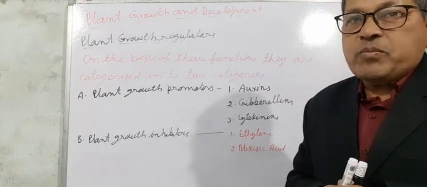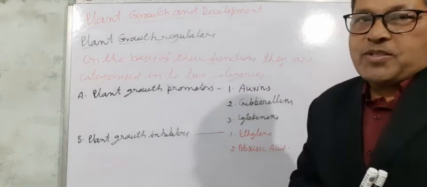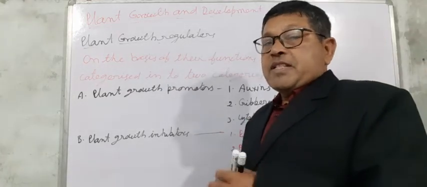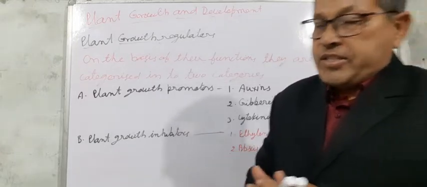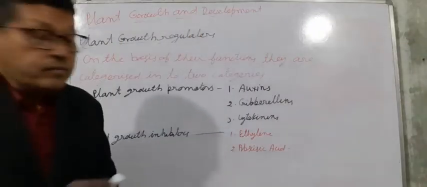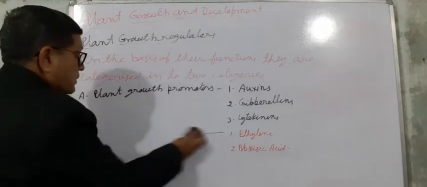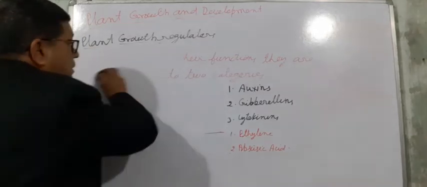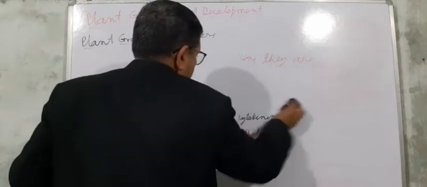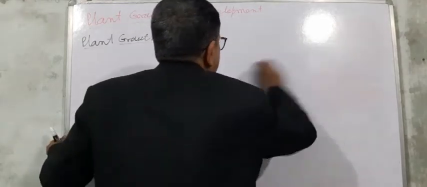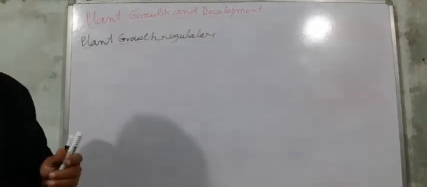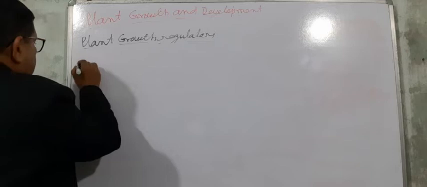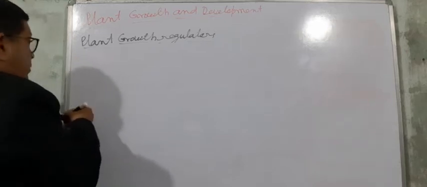They are also very much important like the plant growth promoters. So we will discuss in detail about these different types of hormones one by one. First, we have to discuss about the auxins.